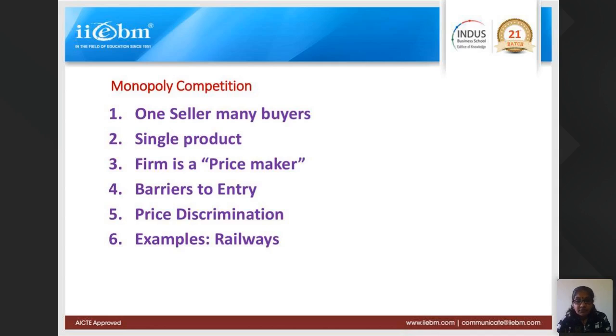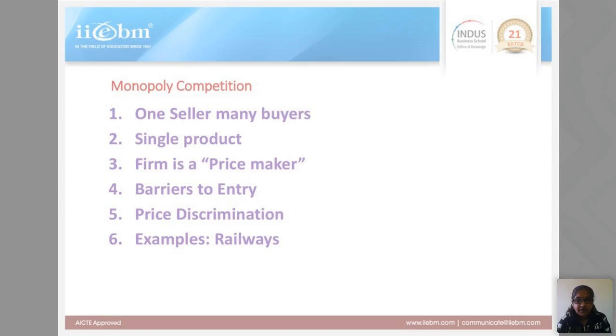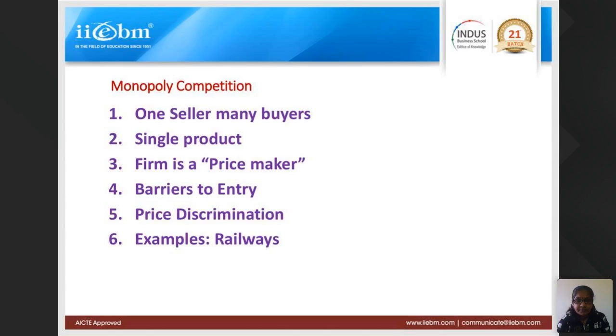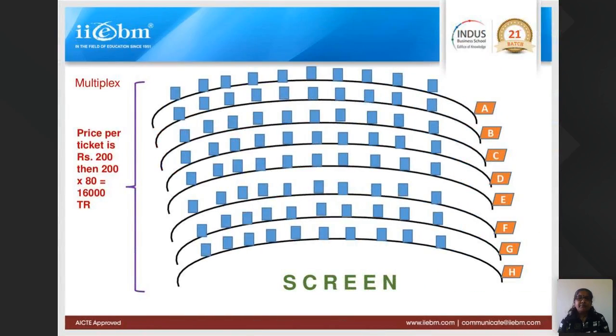Okay. So to gain as much revenue and profit as possible, they go for price discrimination. I'll take an example of that price discrimination, the example of a multiplex only. I've tried to draw this diagram, and I hope all of you will understand this point very nicely. Suppose this is how you look at a multiplex small screen. There are rows A to H, and each row has 10 seats.